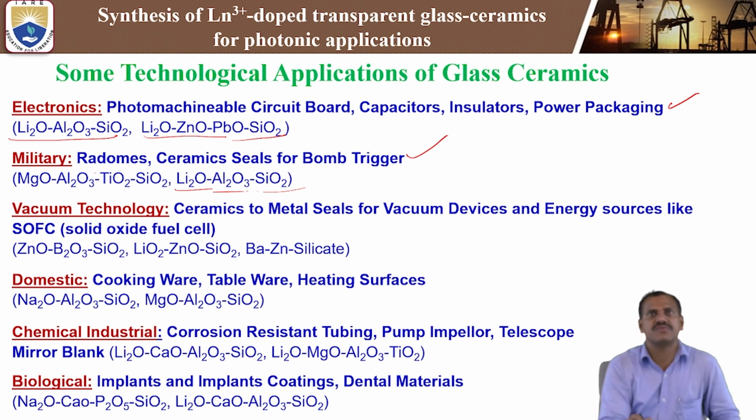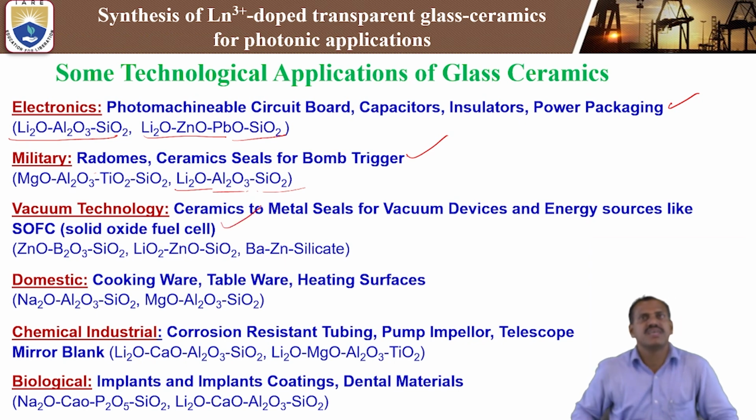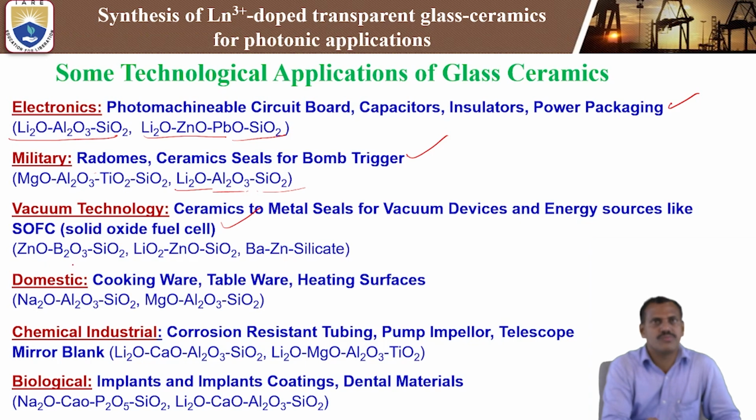Next, vacuum technology: we use glass ceramics for ceramic to metal seals for vacuum devices and energy sources like SOFC, meaning solid oxide fuel cells. That glass ceramic is made of zinc oxide, boron trioxide, silicon dioxide, one type of host material. Next, another one is lithium oxide, zinc oxide, silicon dioxide, and barium zinc silicate glass, also used for vacuum technology, prepared as glass ceramics.